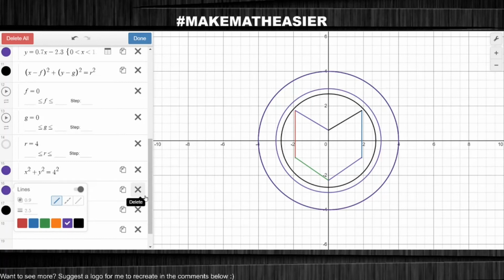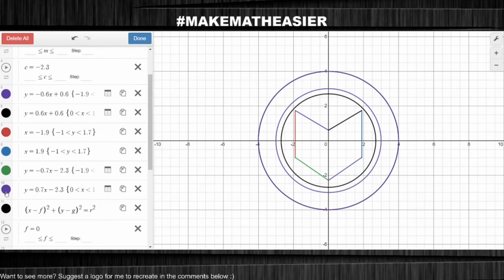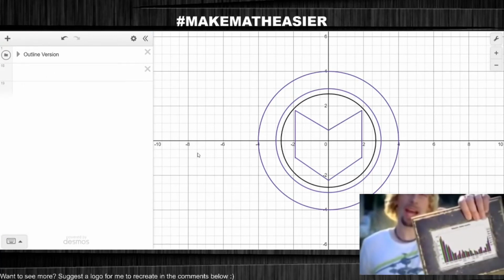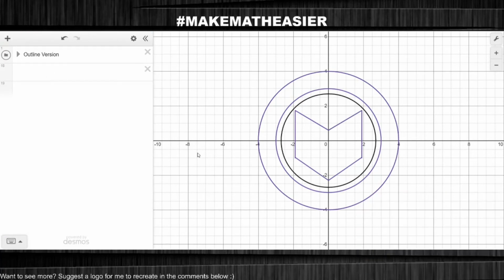Now, I set all my appropriate colors, and here is the finished outline version. Let's get on to the solid version now.